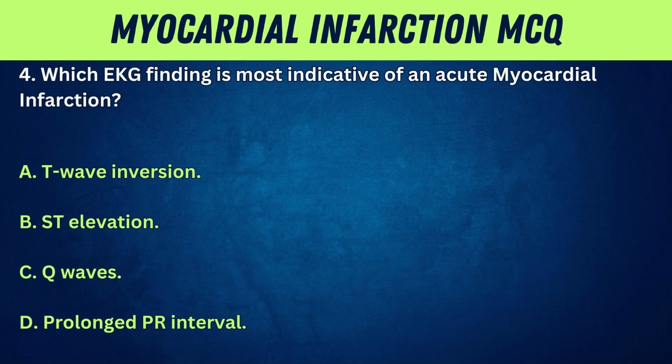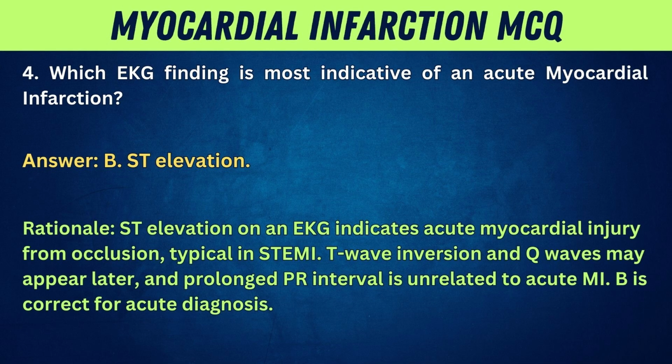4. Which EKG finding is most indicative of an acute myocardial infarction? A. T-wave inversion. B. ST elevation. C. Q waves. D. Prolonged PR interval. Answer: B. ST elevation. Rationale: ST elevation on an EKG indicates acute myocardial injury from occlusion, typical in STEMI. T-wave inversion and Q waves may appear later, and prolonged PR interval is unrelated to acute MI. B is correct for acute diagnosis.